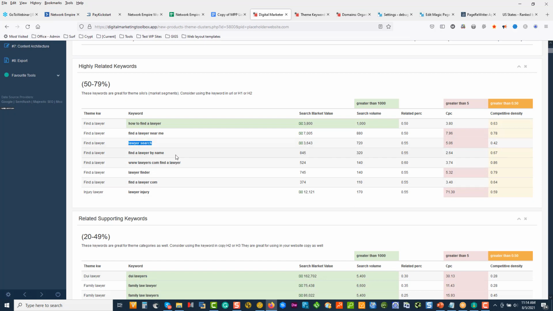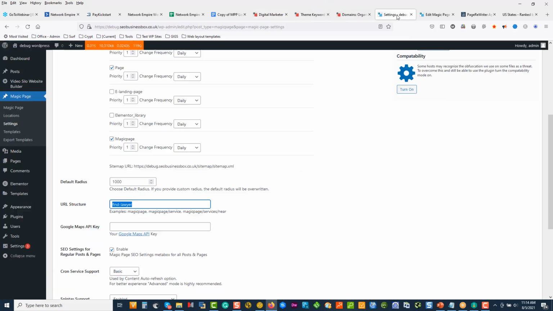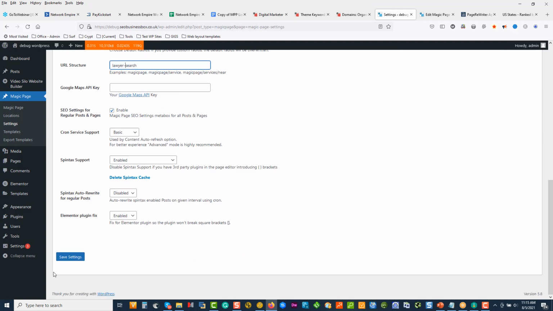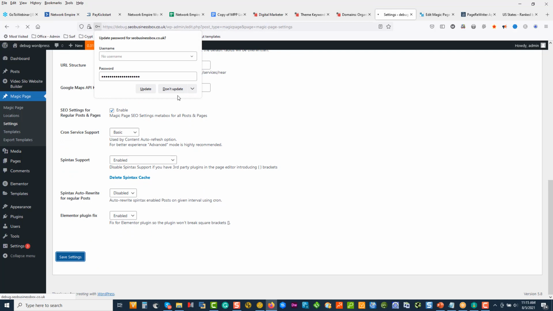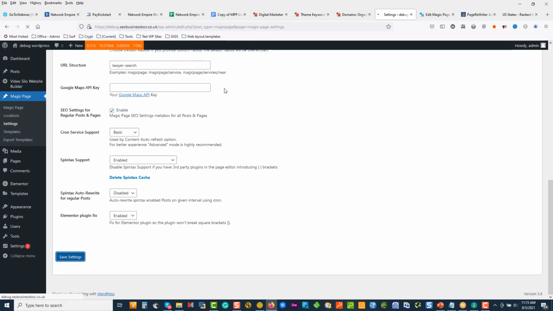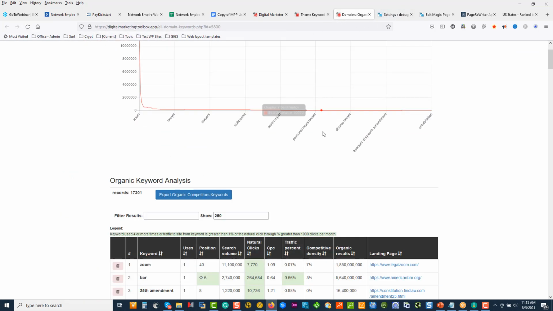So that could essentially become find a lawyer or lawyer search. DMT allows us to come into the market utilizing these unique functionalities of data mining to our advantage.